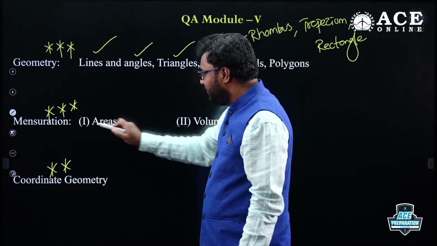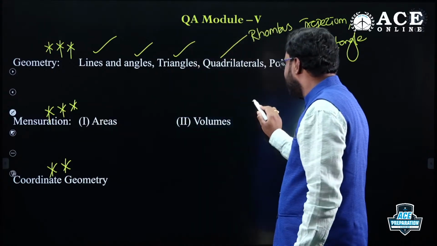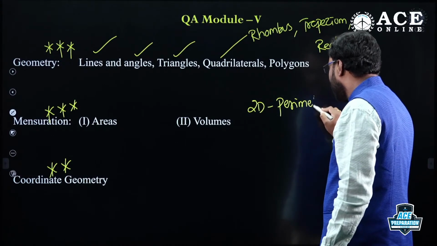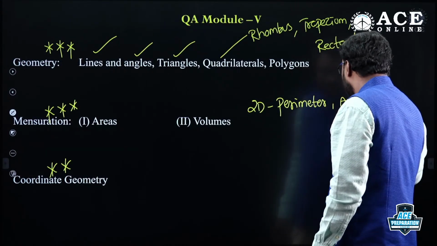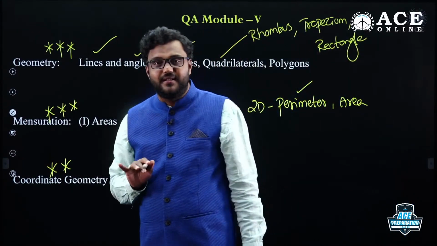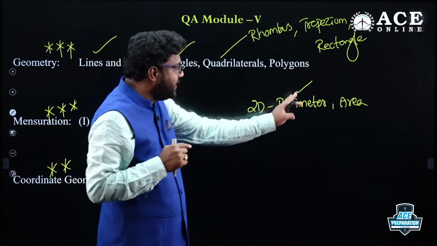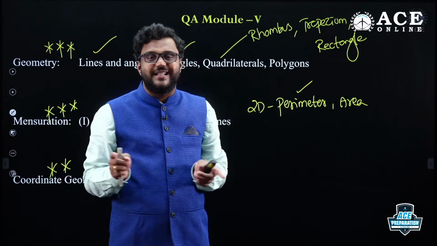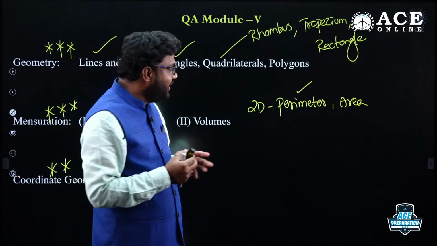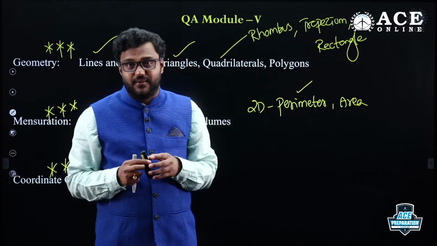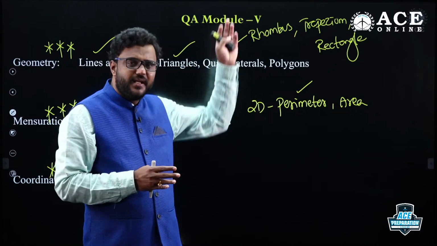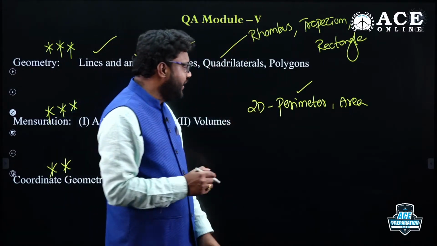They asked related to perimeter. For all 2-dimensional diagrams, you need to focus more on perimeter and area. Related to perimeter, till now they have given 4 questions in GATE and ESC together, about the sum of the lengths of all exterior sides. Area, yes, they gave questions related to area of a rectangle, trapezium or rhombus, and you need to focus on all of them.